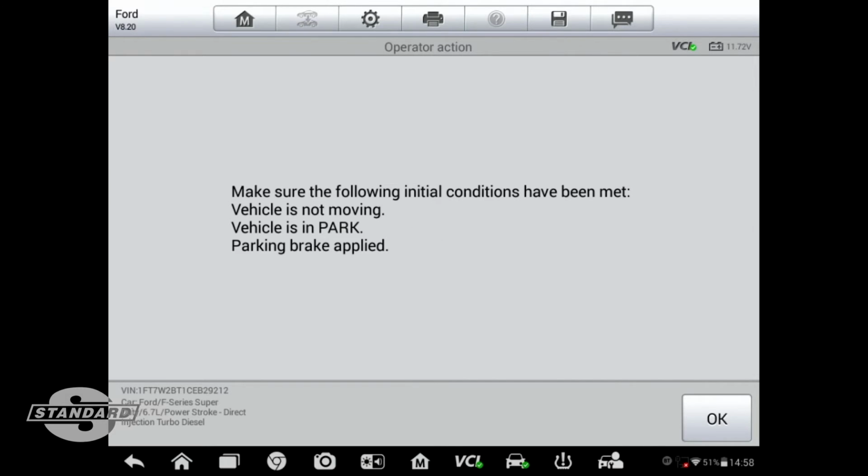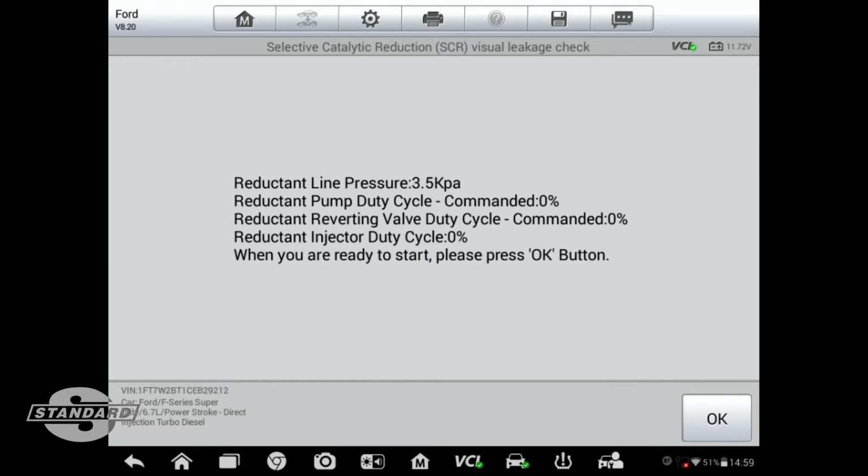We see a menu now that comes up next. It tells us to make sure the vehicle is prepared to do the operation. The vehicle cannot be moving. Well, of course, it's in our bay. Vehicle's in park, yes. Parking brake is applied, so we would hit OK. Now we see information about the system: the current line pressure is around 3.5 kilopascals. Currently, the pump is not being commanded, and other parts of the system are also not being commanded. When we're ready, we'll hit OK, which I'm doing now.